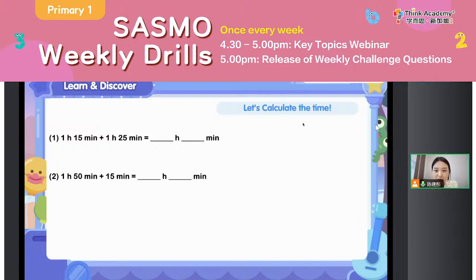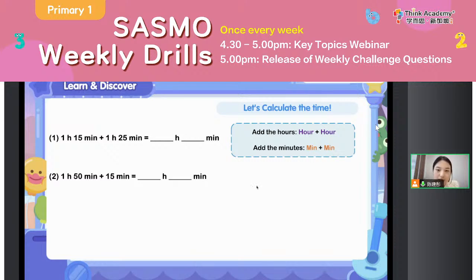Okay, this time let's try to calculate the time together. Firstly, let's have a look at the first one. 1 hour 15 minutes plus 1 hour 25 minutes equals how many hours, how many minutes? So everyone, what we need to do is just add the hours with hours, and the minutes with the minutes. So everyone, give me 30 seconds to calculate, then type in your chat box.